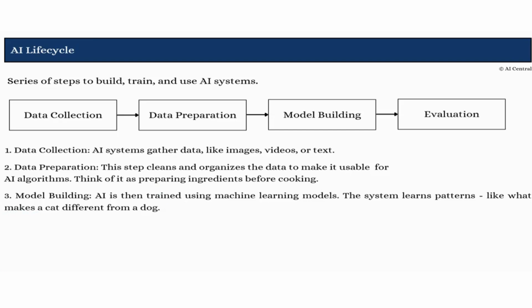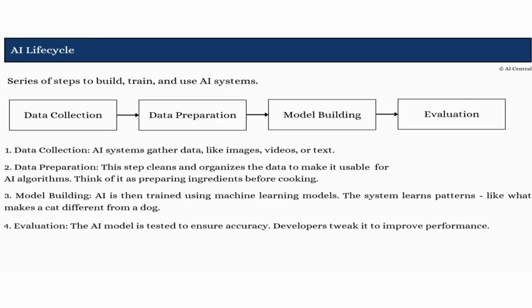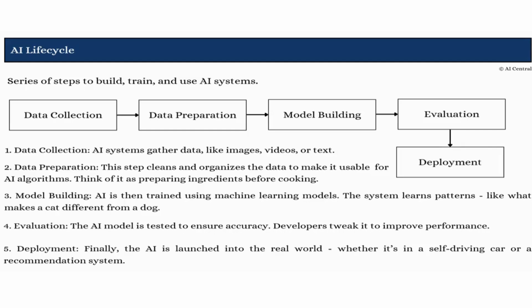Next, once the model is developed, it is important to evaluate the developed AI model. So, we evaluate the AI model using various evaluation parameters like accuracy, precision, and recall, and we ensure that the model developed should be reliable. And after the evaluation, we do the deployment, that is applying it to the real world, like self-driving cars or the recommendation systems that we use.